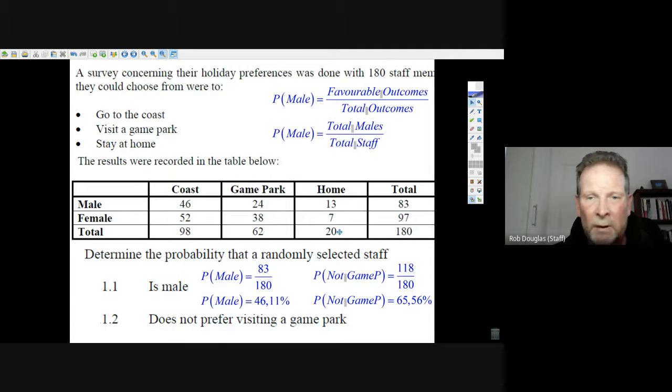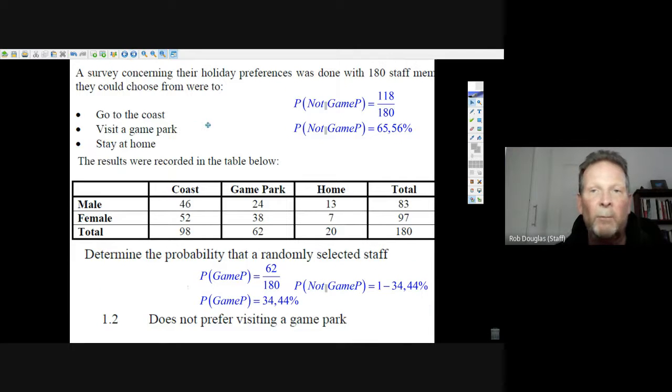If we add those two together, we get 118 people that don't want to go to the game park, that are outside the game park choice. So that's why it's 118 out of 180, a 65.56% chance.